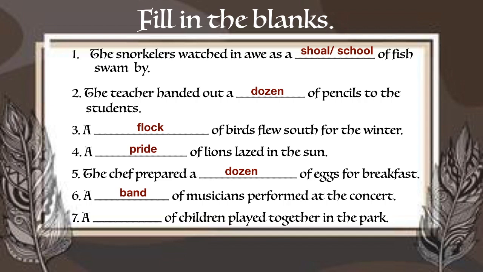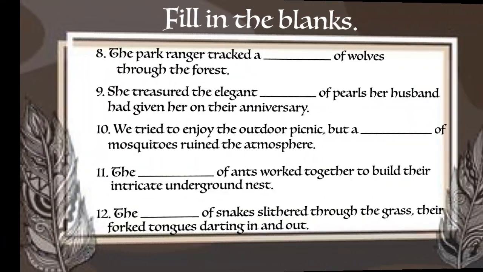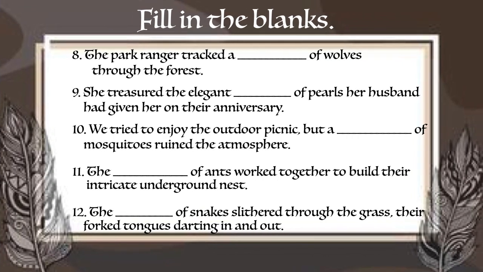Seventh one, a dash of children played together in the park. The answer is a group of children. Moving ahead to sentence number 8. The park ranger tracked a dash of wolves through the forest. The answer is a pack of wolves. Ninth one. She treasured the elegant dash of pearls her husband had given her on their anniversary. The answer is a string of pearls.